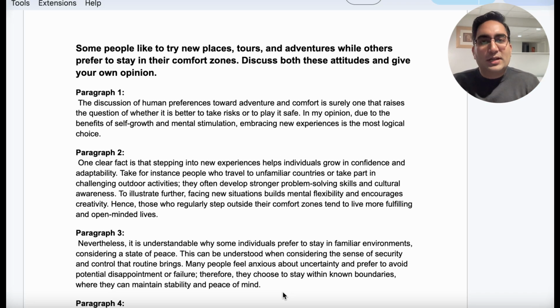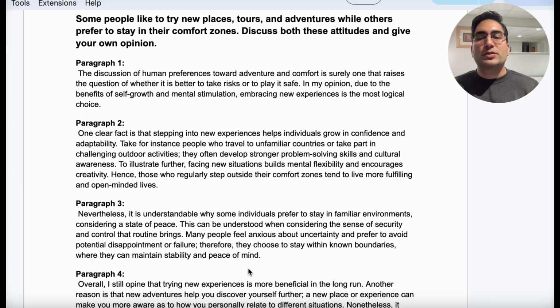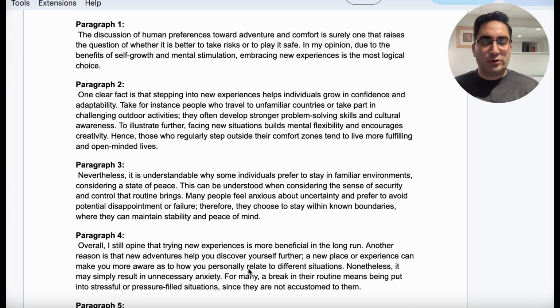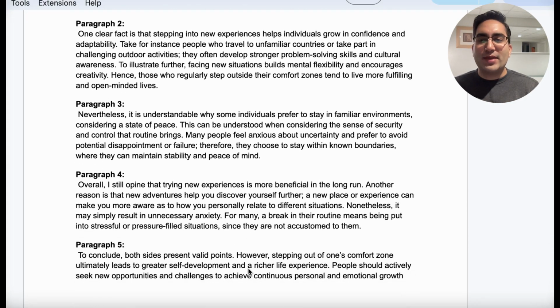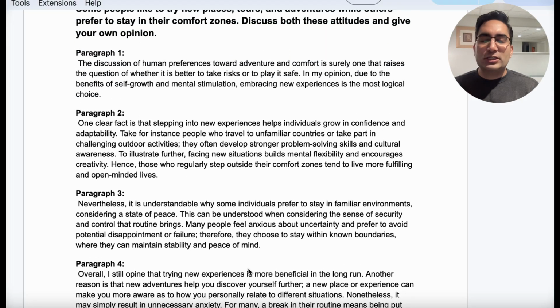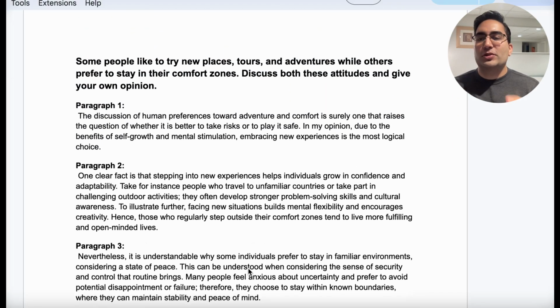The IELTS Discuss Both Sides question, Task 2 writing, is not what you think it is. Most of us would write about 4 paragraphs, not really 5, and that's where you will just be in line with every other student who writes the same kind of essay. Instead, you want to stand out. You want to be unique and advanced using an advanced structure.